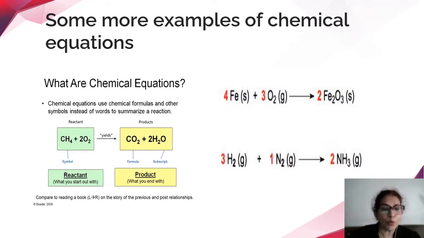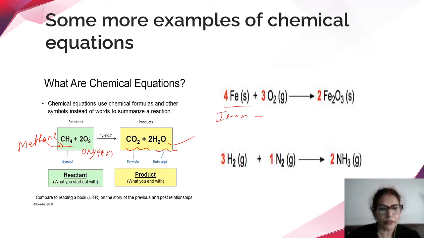Now let's see some more examples of chemical equations. Methane reacts with oxygen. Methane's formula is CH4, oxygen is O2, and it gives carbon dioxide and water. This you are familiar with. So this is a chemical equation. Now here we have iron.